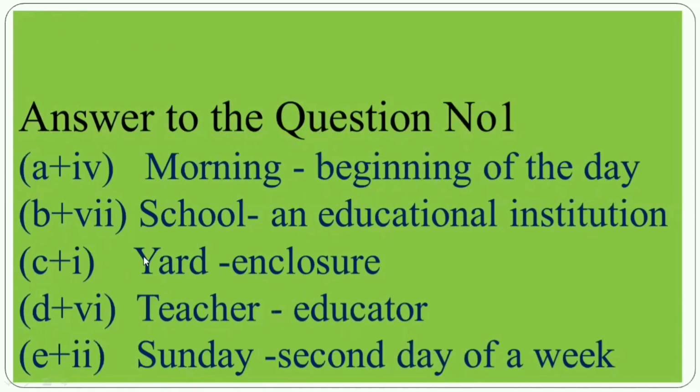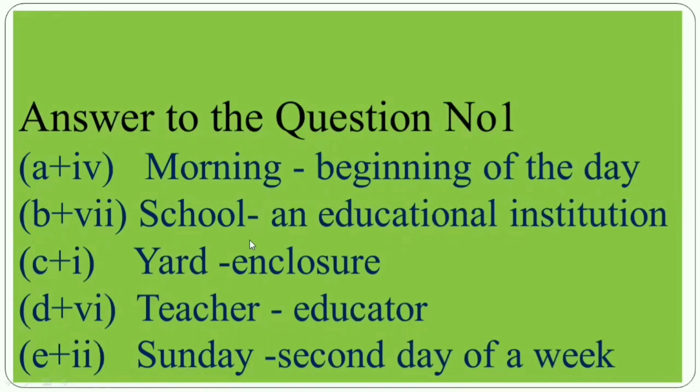C plus 1, yard, then hyphen, then enclosure. D plus 6, teacher hyphen, educator. Then E plus 2, Sunday, then hyphen, then second day of a week. So, my dear student, like this way you will write.